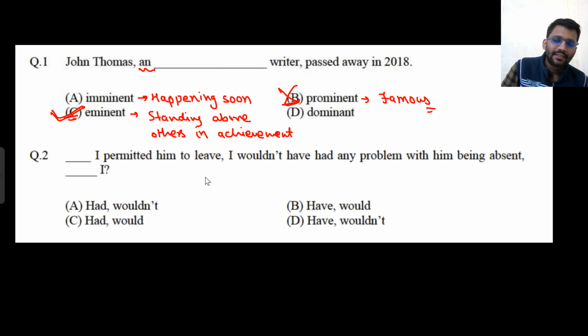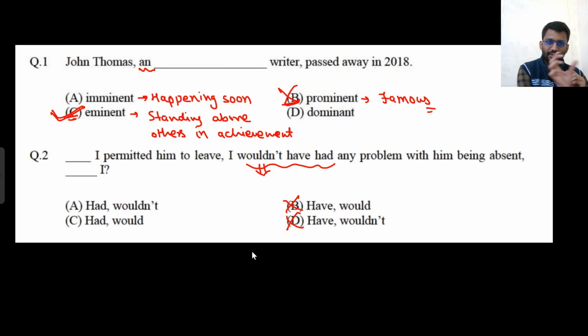Okay, now this question. Now whenever the sentence is starting from had I, that means you can start it from if. Now I am saying that had I permitted him to live, that means I can say if I had permitted him to live, I can say it like that as well. So had or have, what will come, that we will see. Had I permitted him to live, I wouldn't have had any problem with him. Here what past tense is there, wouldn't have had. So here also some past form will come. What is the past form? That is had. So have will not be there.